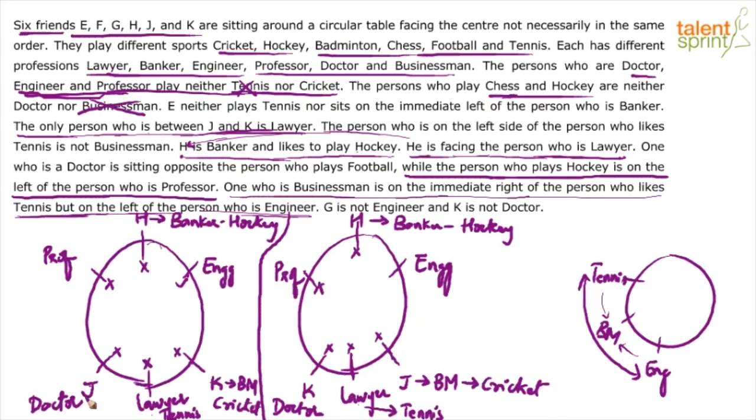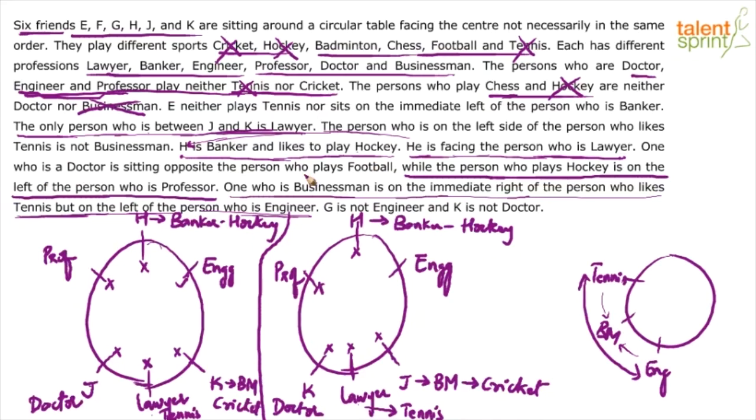Now see, if doctor does not play chess and hockey, what's the only option left out? See, out of the sports here, we have closed hockey, we have closed cricket, we have closed tennis. Remaining are badminton, chess and football. So if doctor does not play chess and hockey, hockey also is blocked for banker, right? So doctor does not play chess, that's what it means, but it will not be useful immediately. I think this point will be useful now.